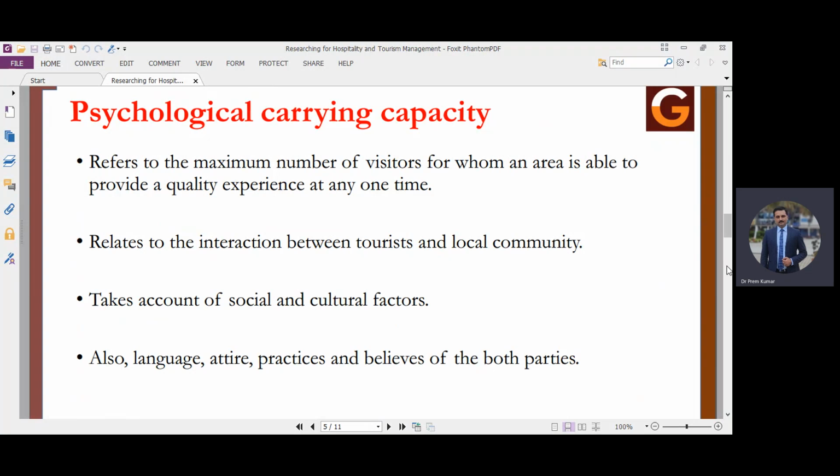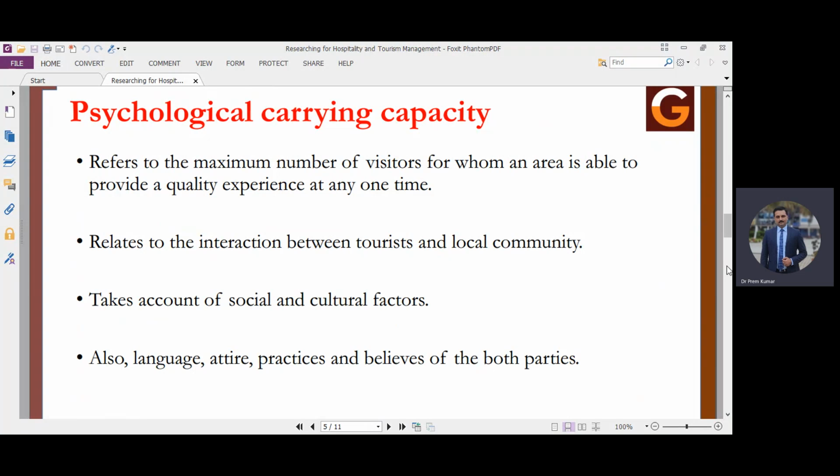So here we see how the interaction is going to be between these two parties, the local community and tourists, whether they are able to maintain a good relationship or not. If there is any kind of problem related to their social understanding or cultural understanding, or problems related to behavior between them, psychological problems may arise. So it refers to the maximum number of visitors for whom an area is able to provide a quality experience at one time. If the number of tourists is high, then the local community may not be able to welcome them or provide them good services.